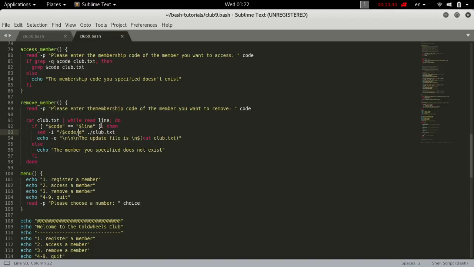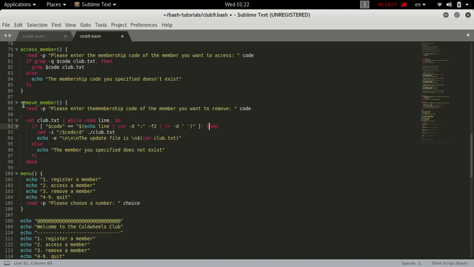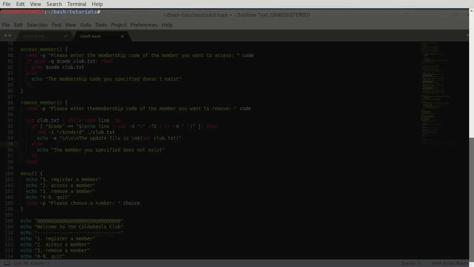So we can say if the code equals echo $line and then cut -d at this line using the colon as a delimiter, and we only want the second field, and then we tr -d the space, and we want to set $code from the file.